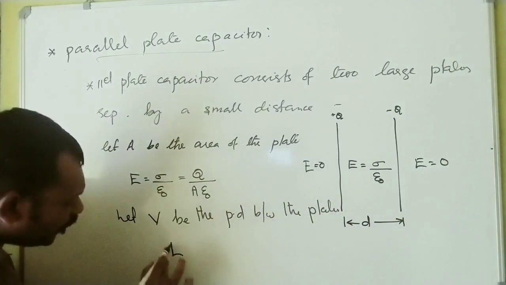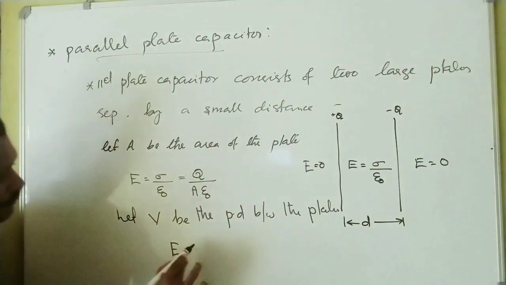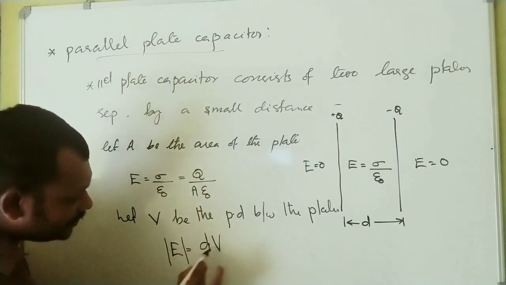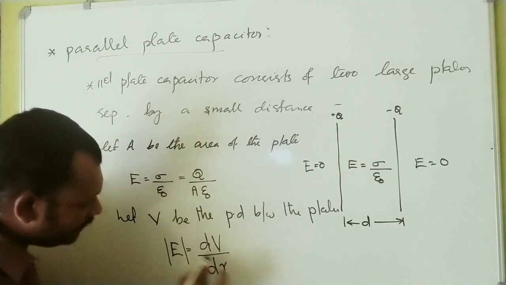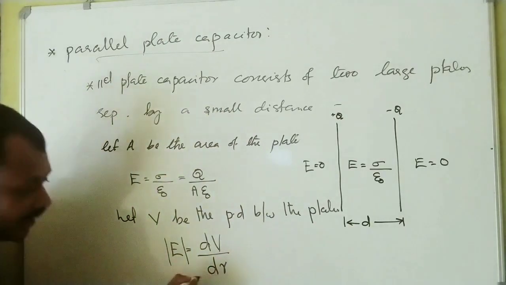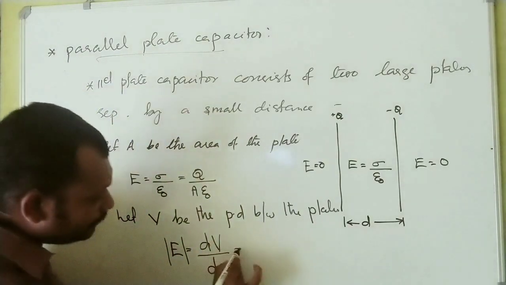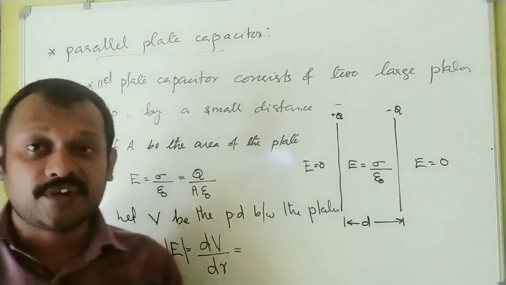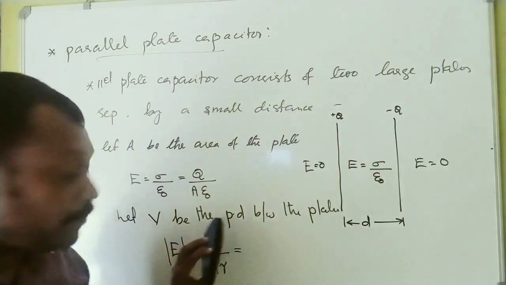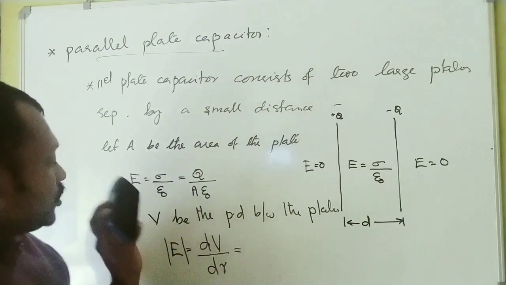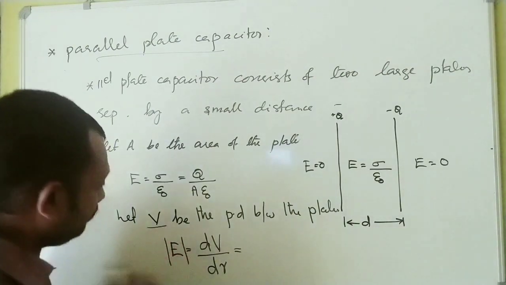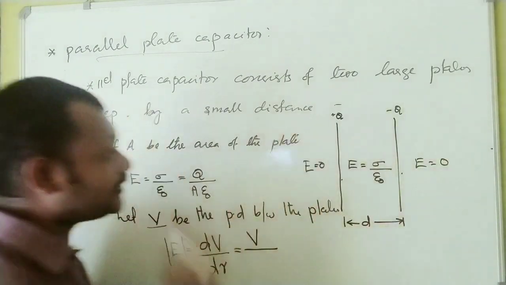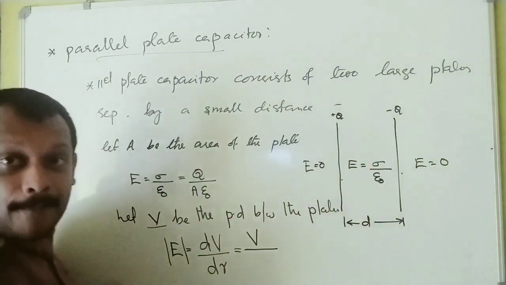Now the magnitude of electric field is given by, we have learned magnitude of electric field. It's a positive quantity, so I would say it is dV by dr. dV is the potential difference divided by separation, right? So what is in place of dV in our problem? What is in place of dV in our problem? dV means potential difference between the 2 points. So which is taken as V. V divided by, V is the potential difference between the plates, divided by what?